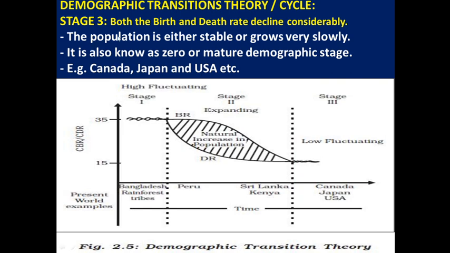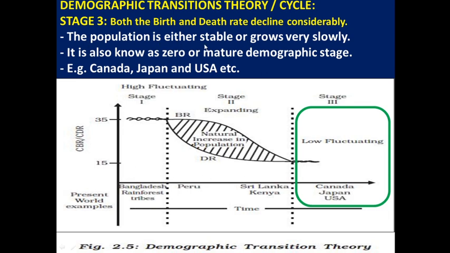Third stage. If we study the third stage here, the third stage is in the green box. Both the birth rate and death rate decline in a very considerable and rapid manner. If we compare the first stage with the second stage and the third stage, in the third stage the birth rate and death rate are very low.